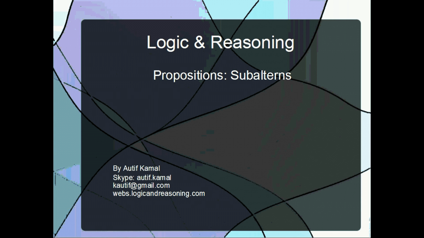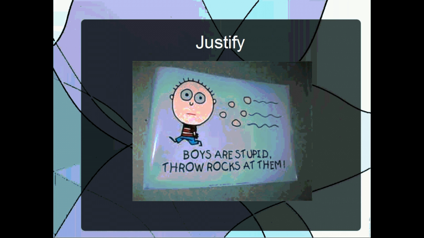Okay, now I'm going to move on to why it's important to know how to formulate and identify the subalternate relationships of propositions. Let's say you have this little girl who goes to elementary school. She's getting teased by several boys.